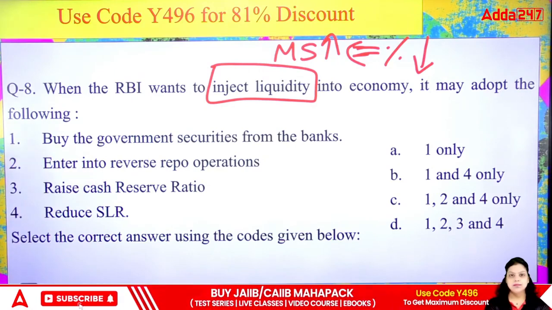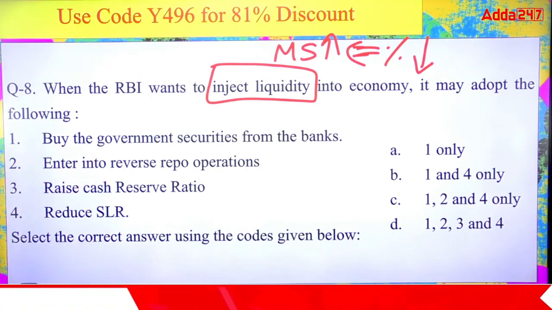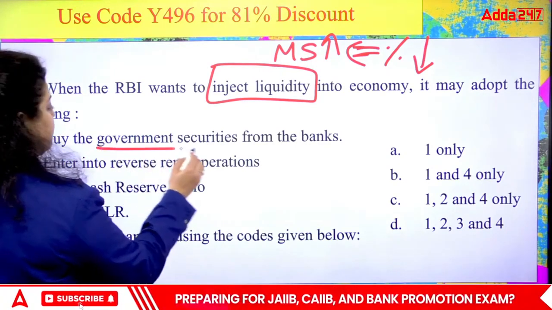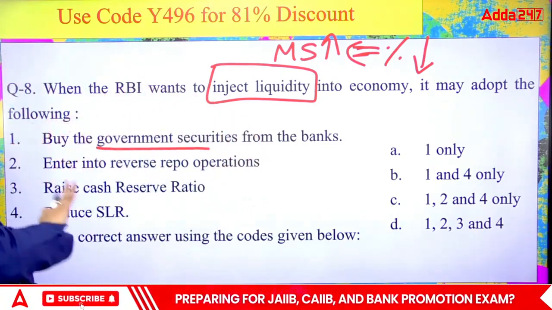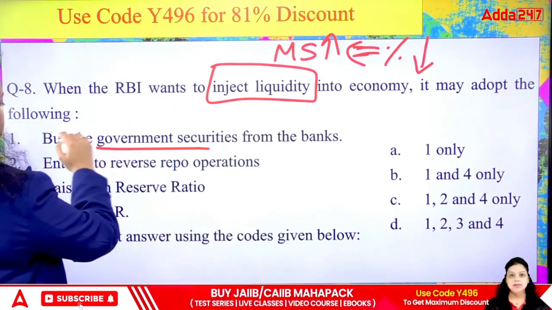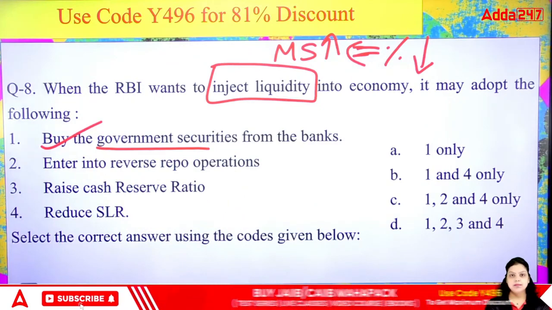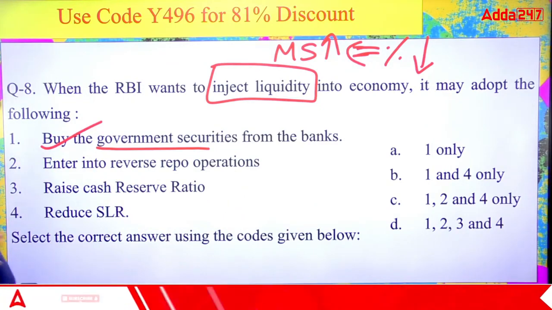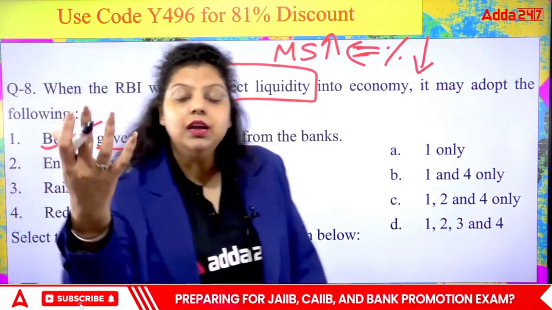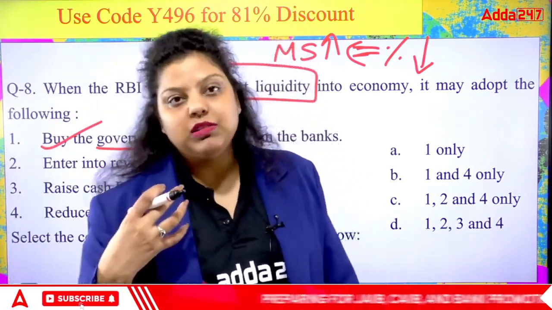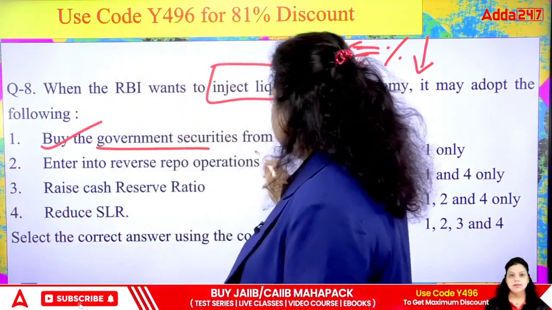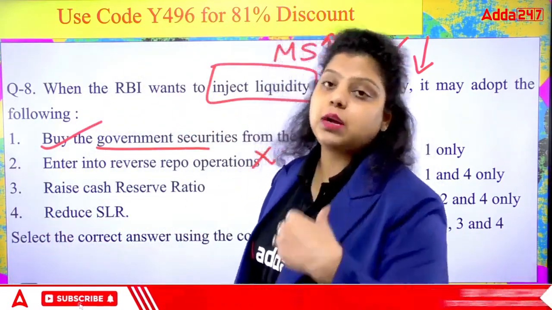So which of the following will be correct? First, buy the government security from the bank. If RBI is purchasing security from the bank, RBI will be paying money to them. So that's correct. First one is correct. Enter into reverse repo operation. Reverse repo rate is the rate at which RBI accepts the surplus deposit from the bank. So it is going to reduce the money supply in the market because you're taking money from the commercial banks.